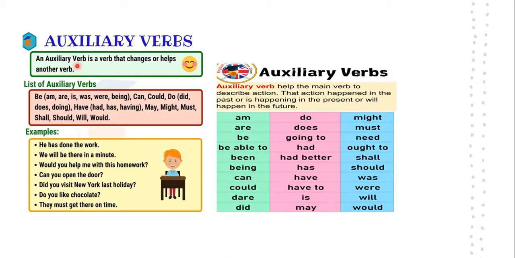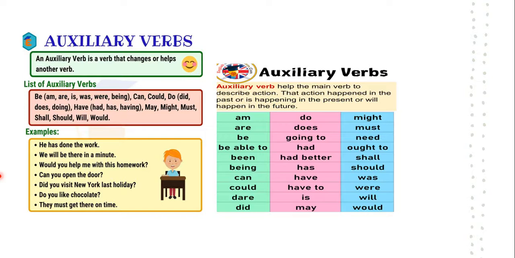Now what are auxiliary verbs? So you can say auxiliary verbs are the helping verbs. They help the main verb to describe the action. That action happened in the past or is happening in the present, that is the tense. In the past tense or in the present tense, or it is going to happen in the future tense. So you are using the auxiliary verbs, helping the main verb.